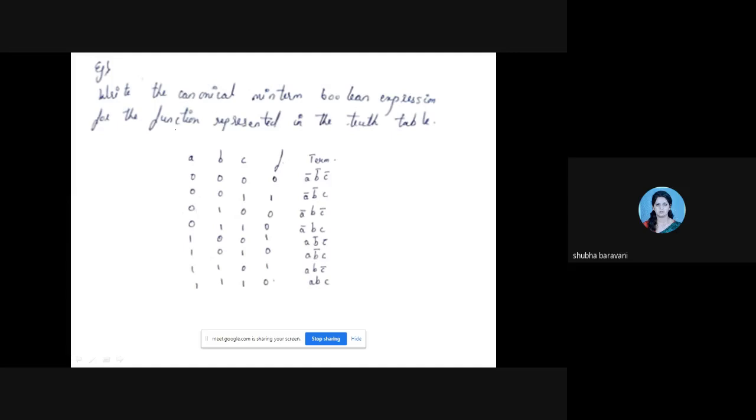So we'll proceed now. See the numerical, what you are asked to do is you are supposed to write the canonical min term expression. Now see, it is min term. It means what? You are supposed to write sum of products. You are supposed to express f of A, B, C in sum of products form.